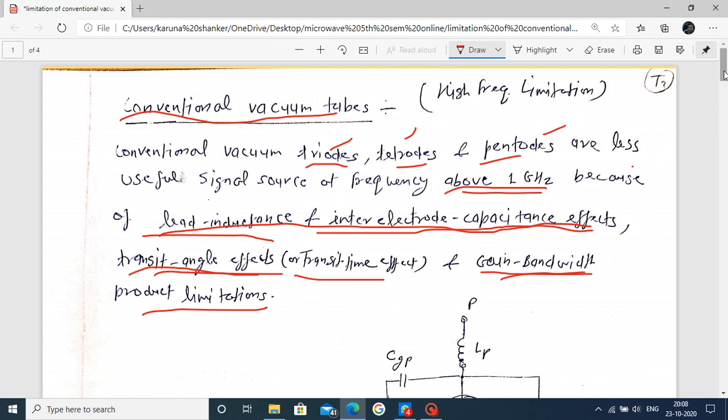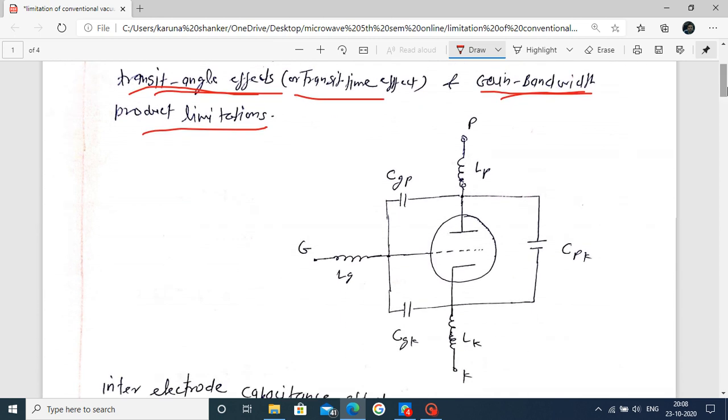To observe this, we consider the triode. This is the triode symbol. Here this electrode is the anode, also considered as the plate, P. Now this is the grid, symbol G, and this is the cathode, symbol K. These are the electrodes, so there are three electrodes.